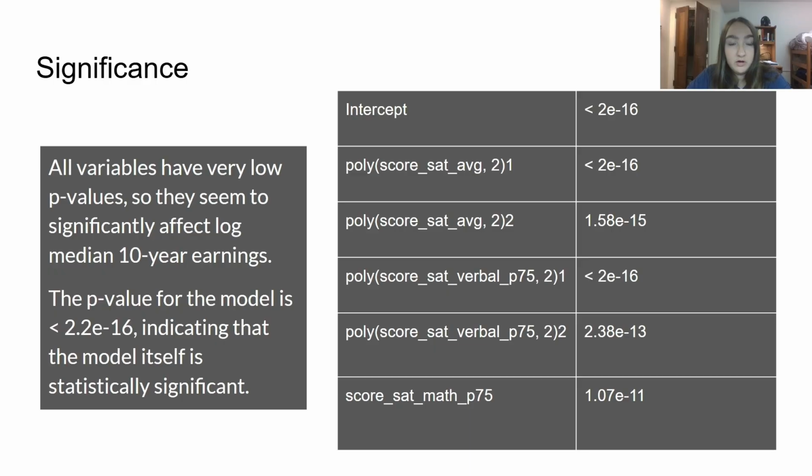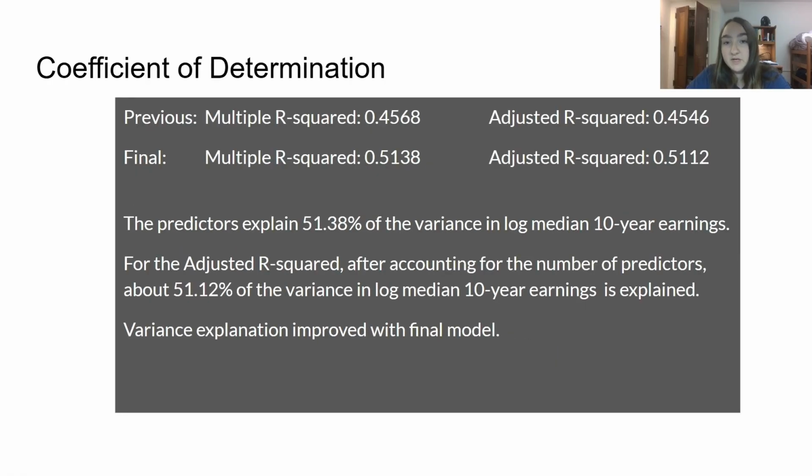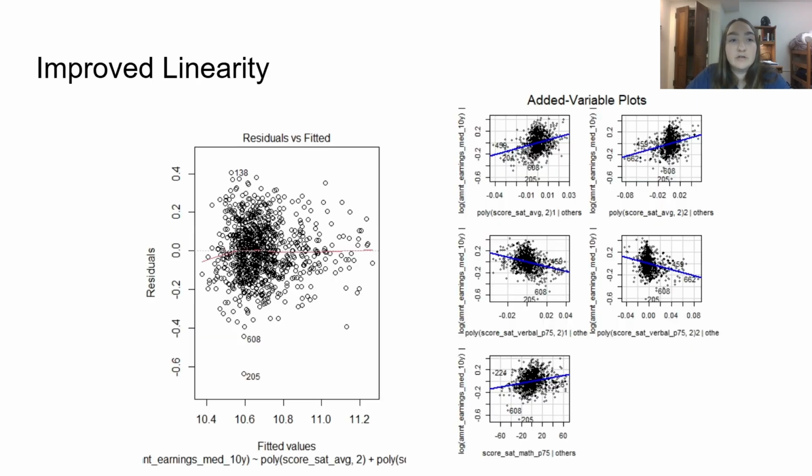And here is the significance. They all have very low p-values, so they do seem to significantly affect the log median 10-year earnings, and the model itself is also significant. For the coefficient of determination, this model increased it by about 0.06, so the predictors explain 51.38% of the variance in log median 10-year earnings.